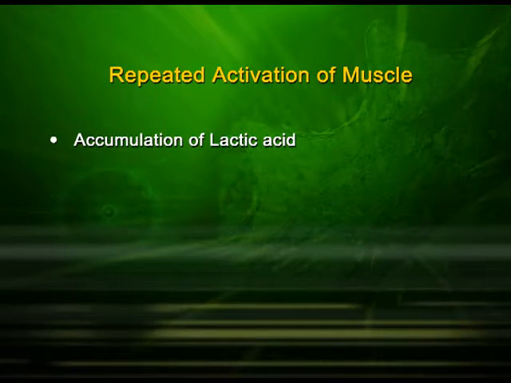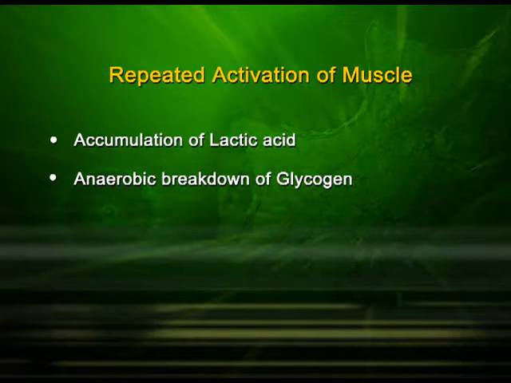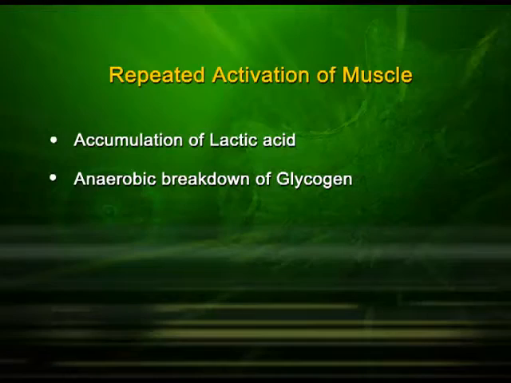Why does that happen? When there is repeated activation of muscle, then there is accumulation of lactic acid. Why is lactic acid accumulated? Because for some time there was an anaerobic breakdown of glycogen. Normally we have aerobic breakdown, but when you need so much energy in such a short and repeated time, then there is an anaerobic condition in the muscle and it will release lactic acid, and this lactic acid will accumulate in those areas where you were contracting the muscle again and again, and this will result in fatigue. And when you rest for some time, the lactic acid will be mobilized.